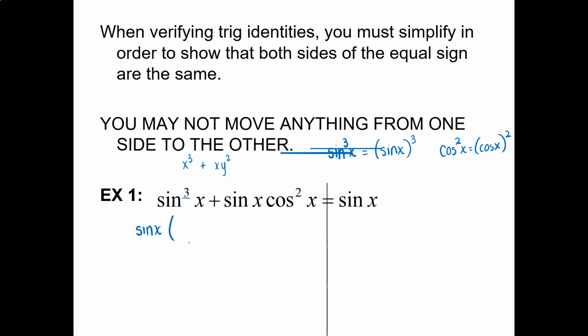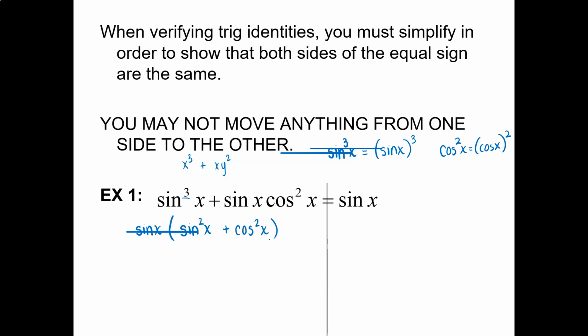Okay? So I did have 3 sines. I took one of them out here. So that will leave me sine squared x. And then for the second term, I had a sine x cosine squared x. I took the sine x out. So I just have cosine squared x here. All right, is everybody okay here? Factor that sine right out of there.